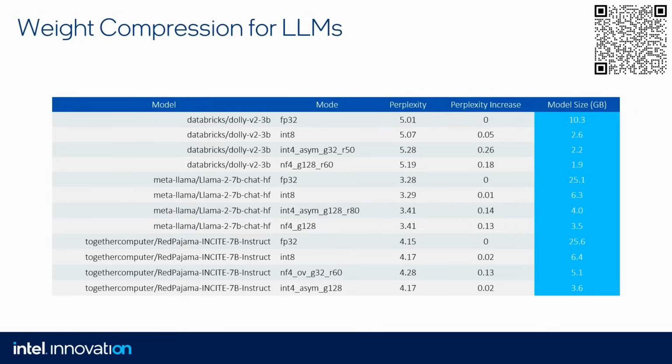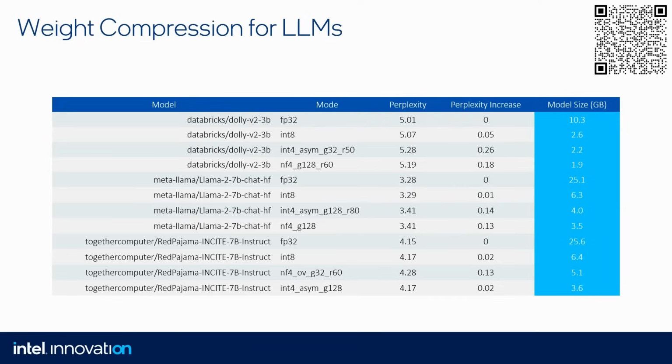And at the same time, when we look at the perplexity, and perplexity in this case is a metric which is assessing how bad our model is. So perplexity in floating point 32 is 3.28. When we convert the model to Int8, it's 3.29. So it was increased by just 0.01. So I would say it's negligible.